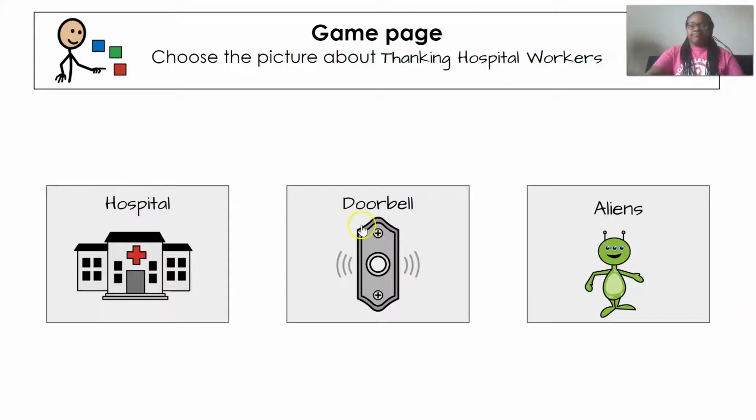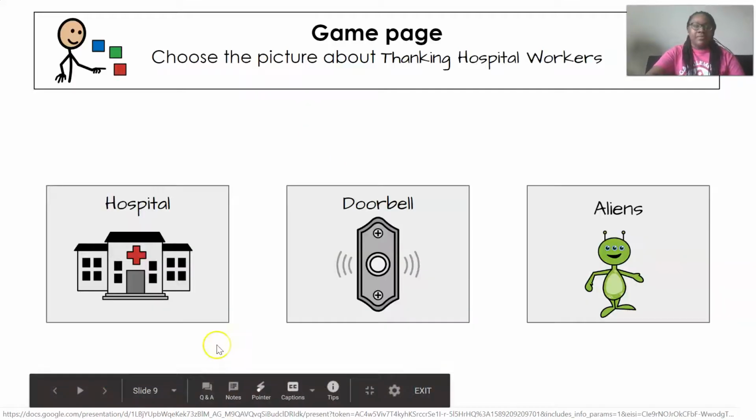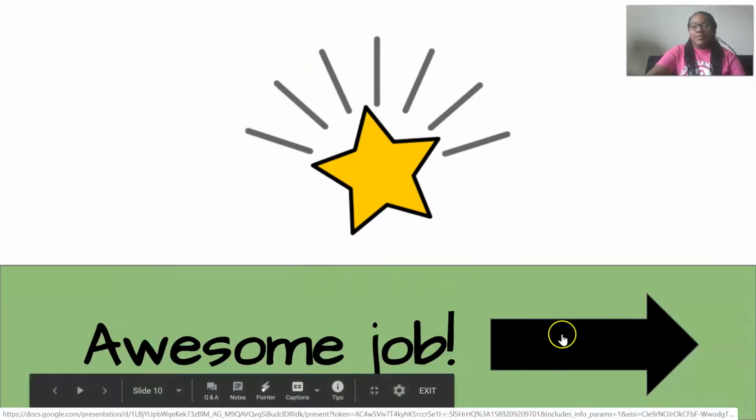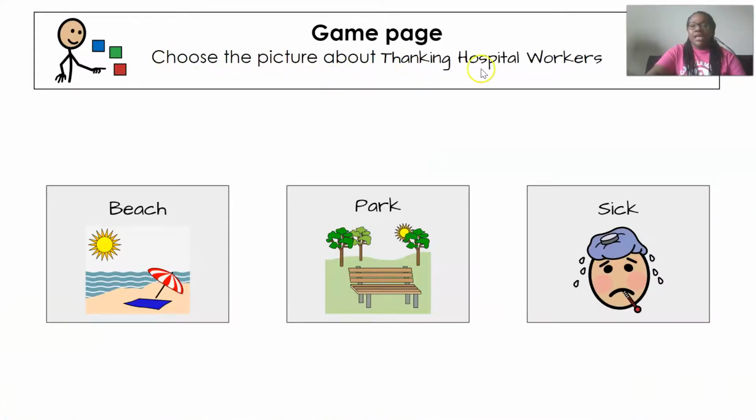Hmm, I think aliens are pretty cool. Oh, but was that in our story? Nah, we definitely talked about hospitals. Let's check. Awesome job. All right, we have to choose the picture about thanking hospital workers.